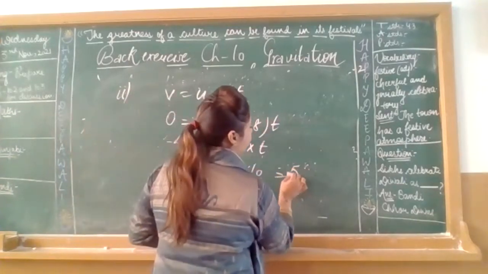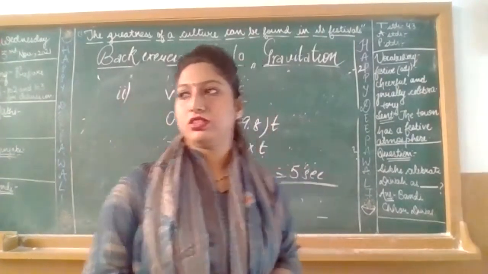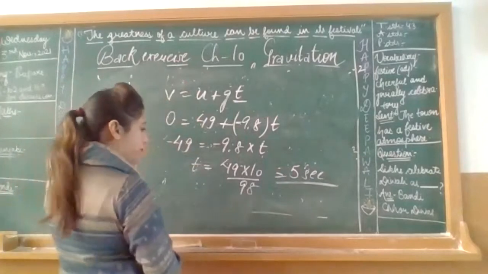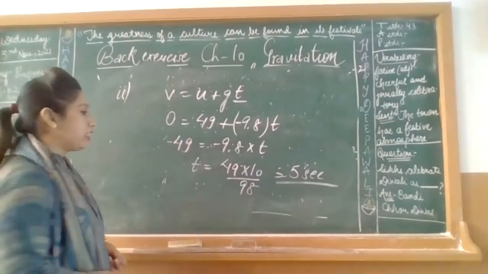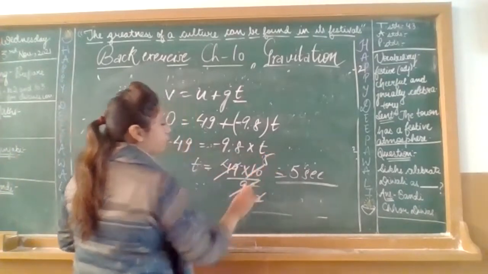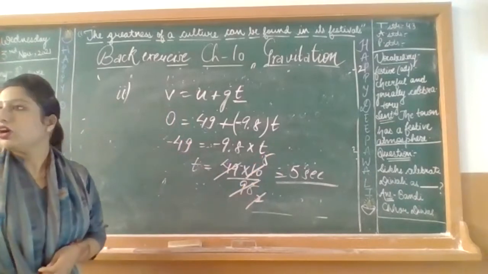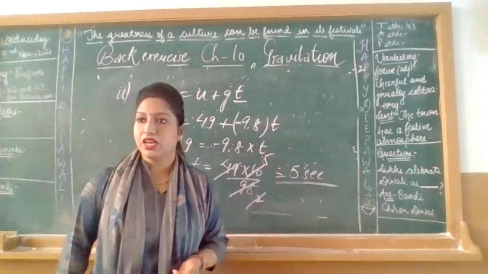It will be equal to 5 seconds. As simple as that. It must be 5 seconds. Got it? I hope it is clear to everyone.